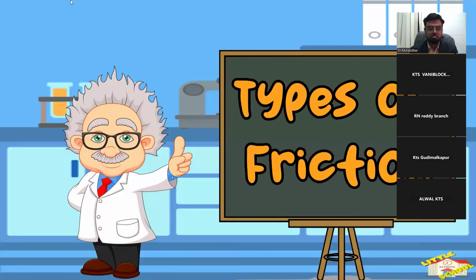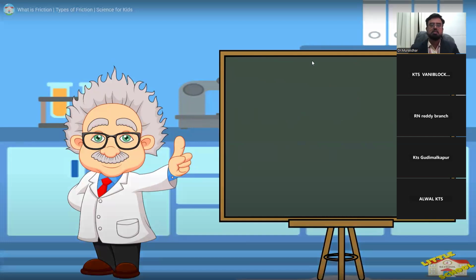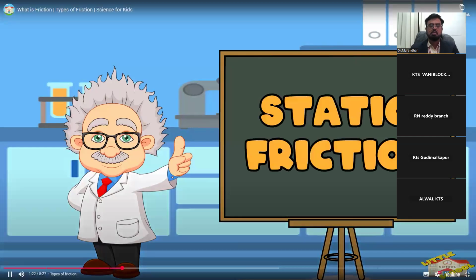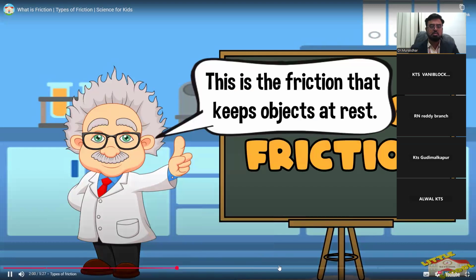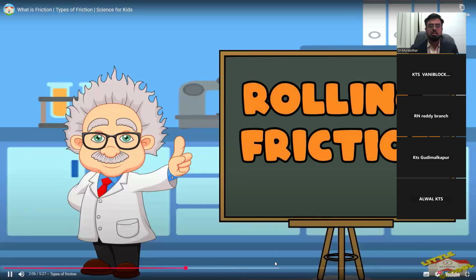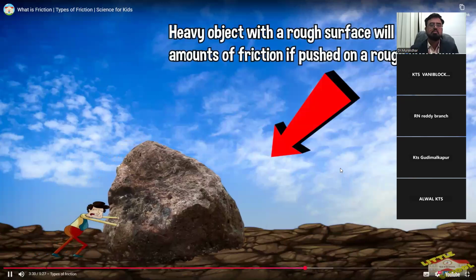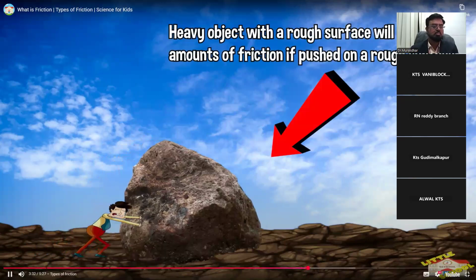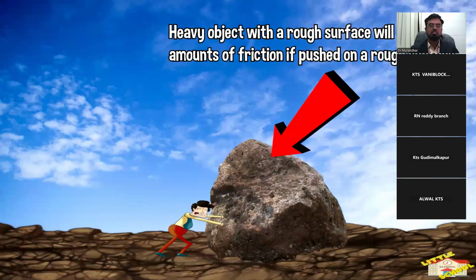Let's go over the types of friction. We'll see those later. Let's begin with static friction. This is the friction that keeps objects from moving. Then there is rolling friction. So these are other types of friction. Finally, the type of materials in contact also matters. Some materials have more friction than others.